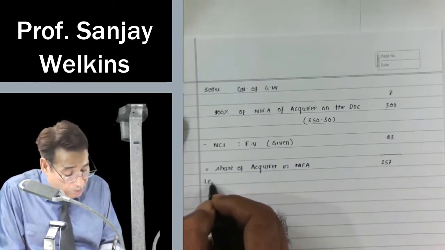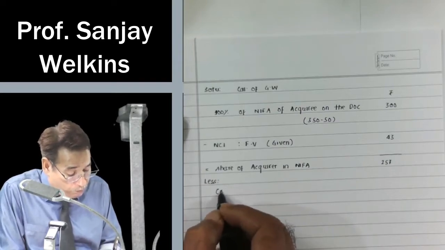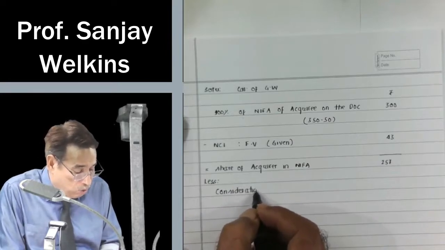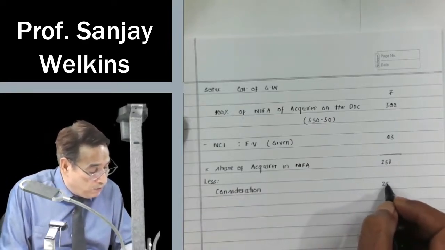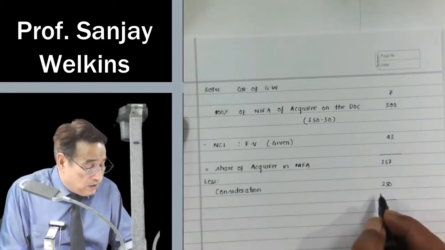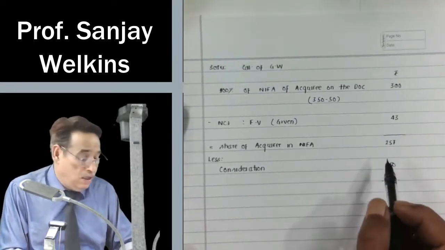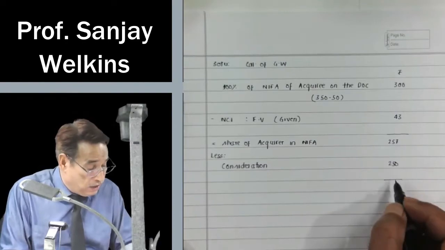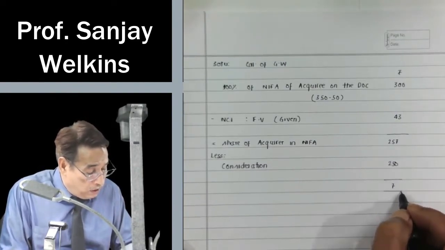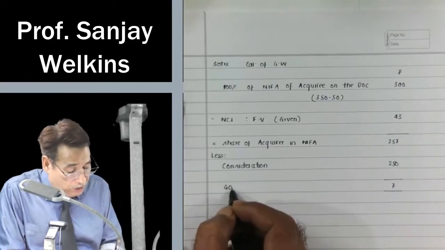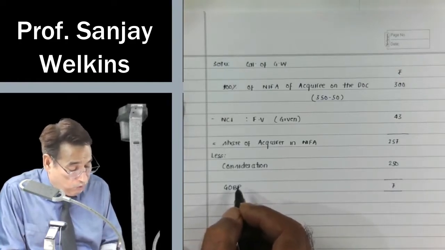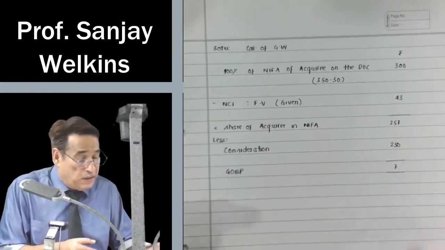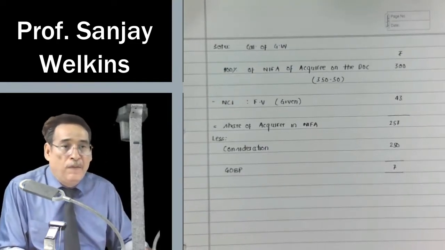And now we are going to compare it with the amount which we are going to pay. We are paying a consideration of 250 lakhs or 250 crores, whatever you may presume. So this time the amount of consideration is less than the amount of net assets which we are getting. So we may say that in this case, there is gain on bargain purchase. If you remember, when I started the discussion in the very first session, I did talk about this particular fact that gain on bargain purchase is nothing but capital reserve, synonymous to capital reserve.